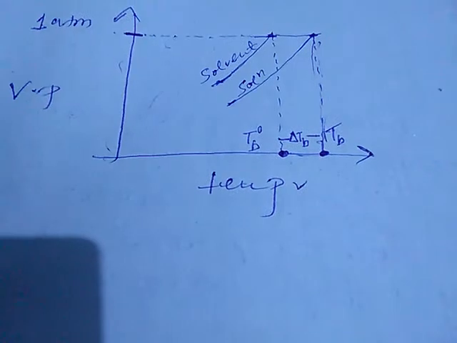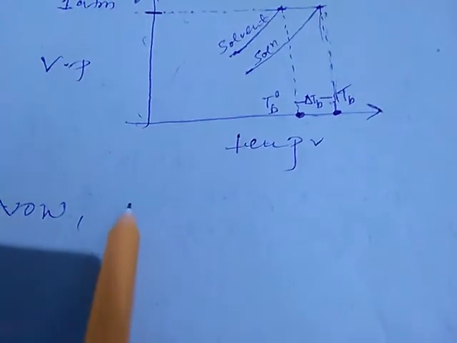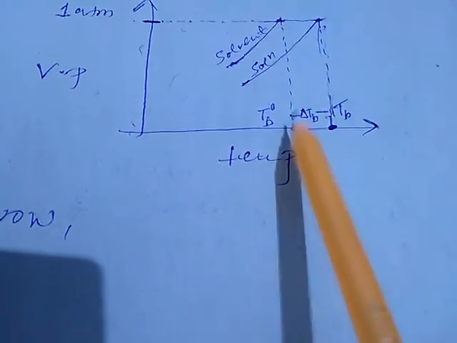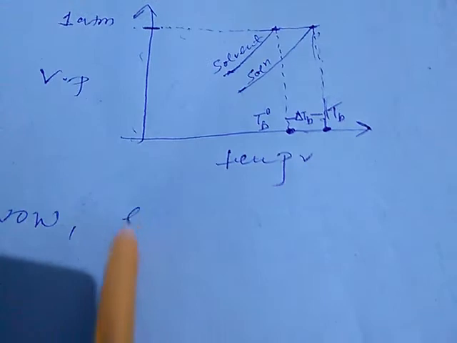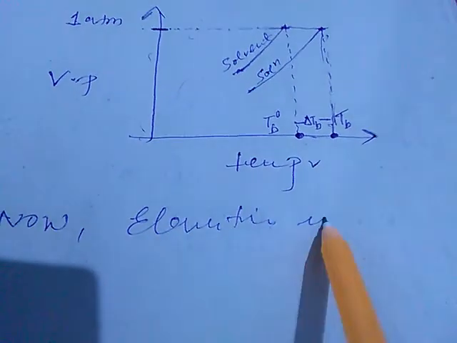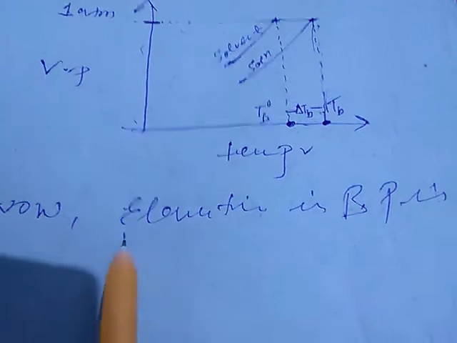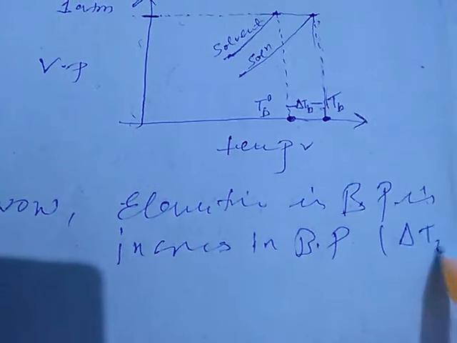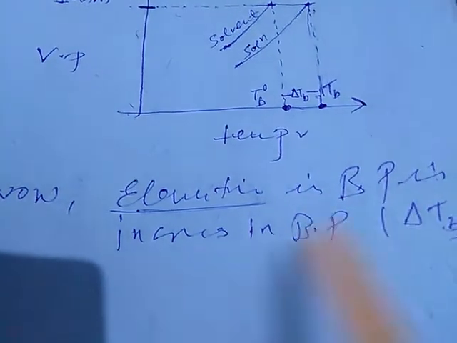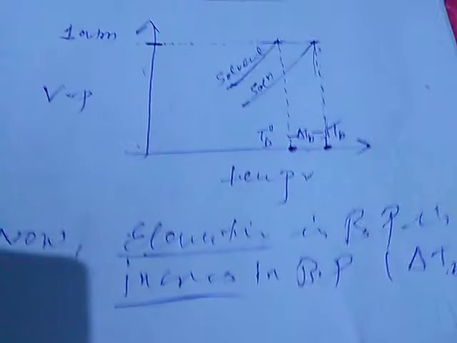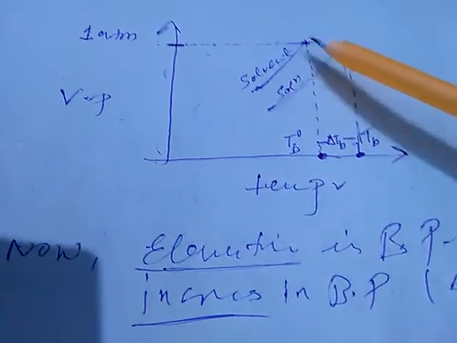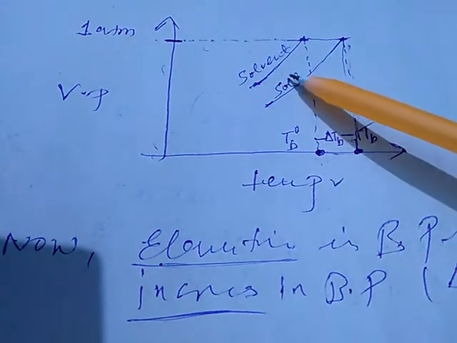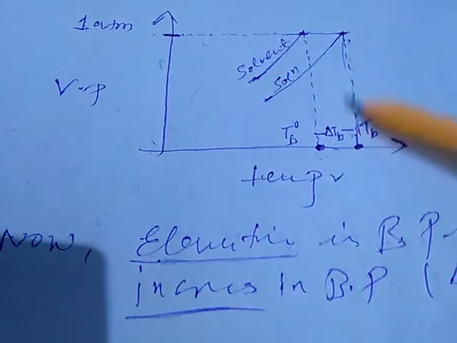Now finally we will define elevation in boiling point. This gap is representing the elevation in boiling point. It means the increase in boiling point. Elevation in boiling point is the increase in boiling point, which is represented as delta TB. Elevation of boiling point is referred to as the increase in the boiling point, and the graph is clearly showing that the solvent boils at a temperature lesser than that temperature at which the solution is boiling.